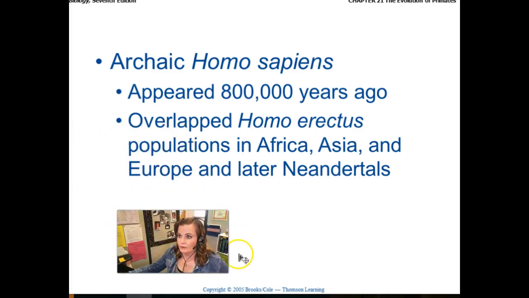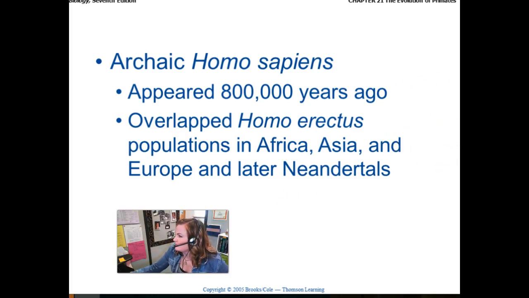So let me see the most ancient form of Homo sapiens. We call them the archaic Homo sapiens. They're also known as Homo Heidelbergensis, the one we talked about earlier. When I was reading about this a little bit, it suggests that perhaps they're actually the same thing. That the Homo Heidelbergensis, or the ancient Homo sapiens, really are one and the same when you look at the fossil record there. And so they're the most ancient version of our modern day selves, essentially. They lived in Africa, Asia, Europe, and they later lived kind of with the Neanderthals as well.